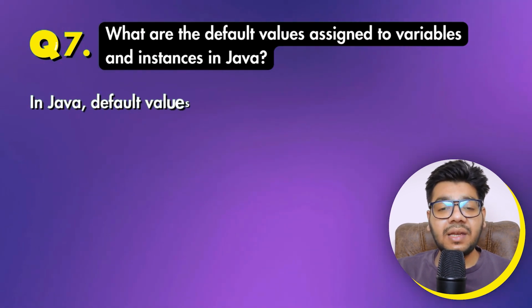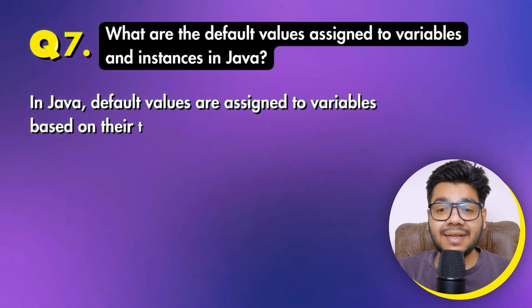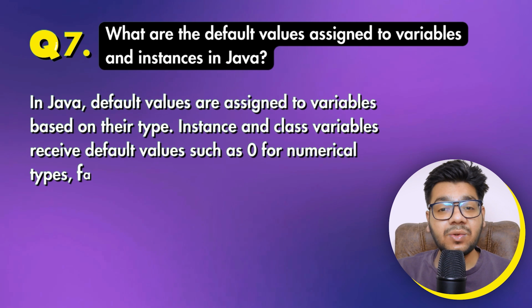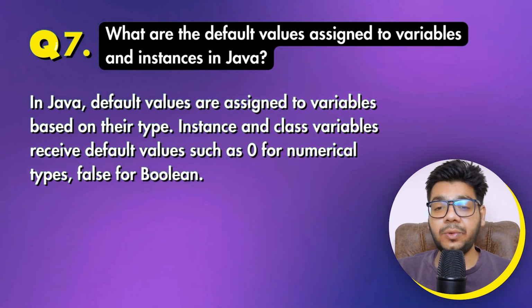Moving to the seventh question, what are the default values assigned to variables and instances in Java? In Java, default values are assigned to variables based on their type. Instance and class variables receive default values such as 0 for numerical types, false for boolean.